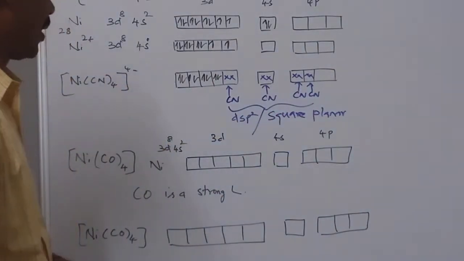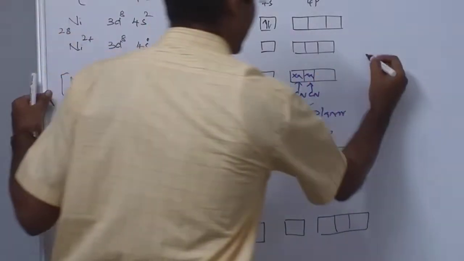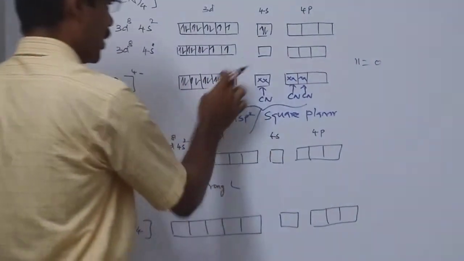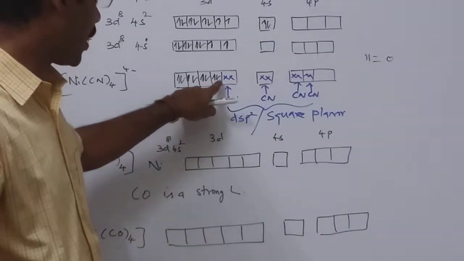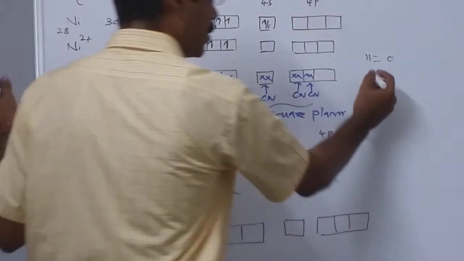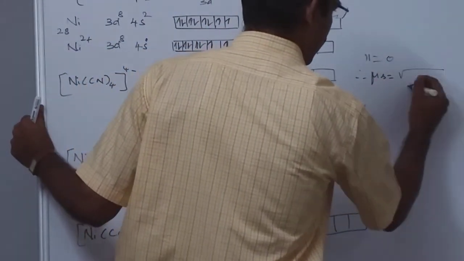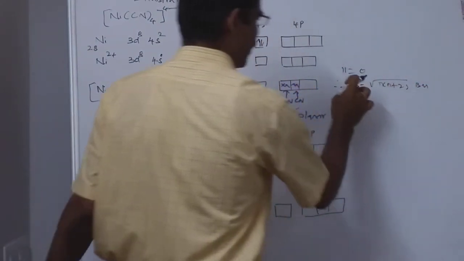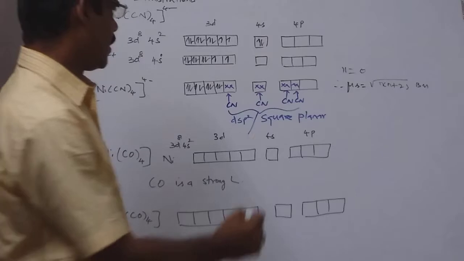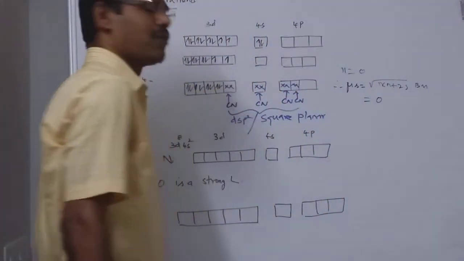Okay. Now let us calculate the value of n. So here you can see n is equal to 0. So what does n represent? n represents the number of unpaired electrons. So here there are no unpaired electrons and therefore n is equal to 0. Therefore mu s is equal to square root of n into n plus 2 Bohr magneton. This is the spin only magnetic moment formula. Now when I substitute here, since the value of n is equal to 0, mu s is equal to 0.